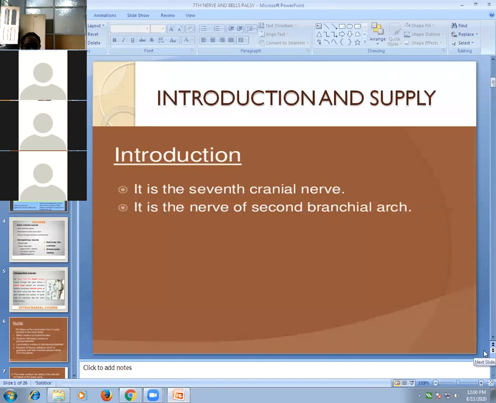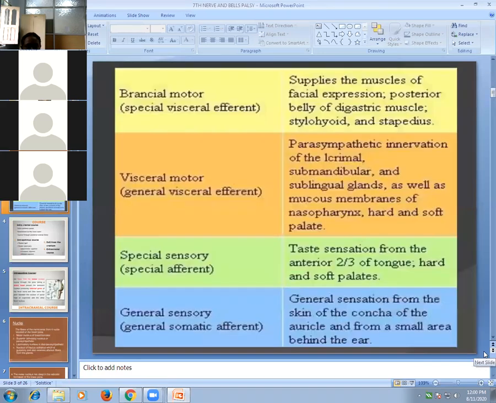It is the seventh cranial nerve. It is also the nerve of second branchial arch, because it supplies the muscles from second branchial arch. So it is the supply of seventh nerve, having special sensory and efferent. Efferent means motor component and afferent means sensory component. So special visceral efferent, that is branchial motor. So it supplies the muscles of facial expression.